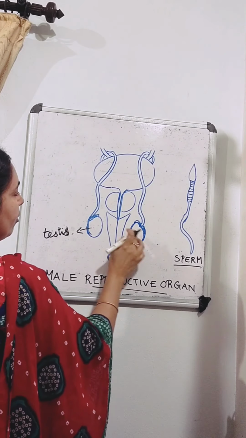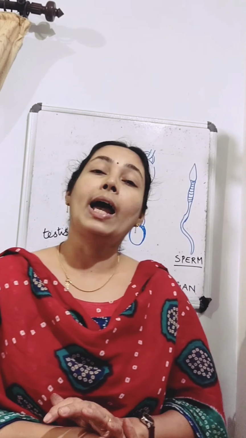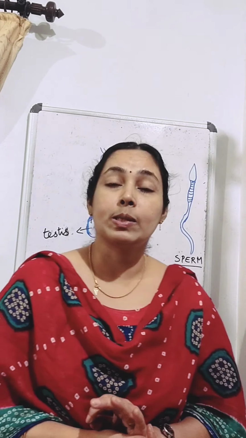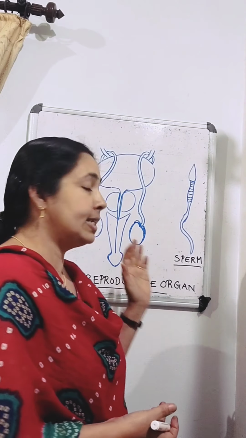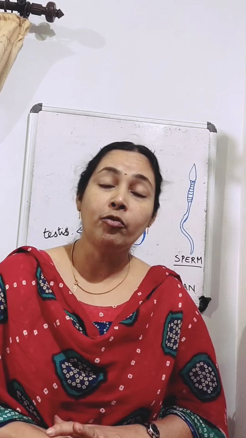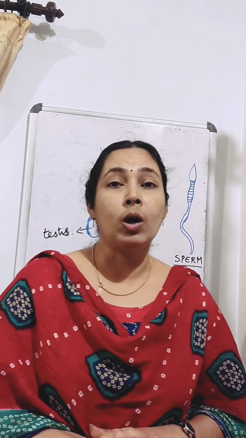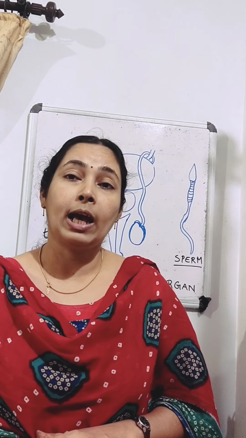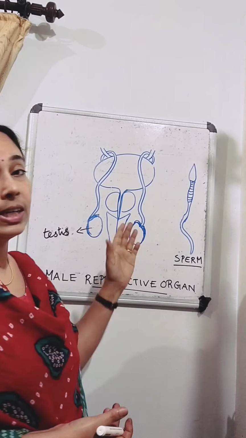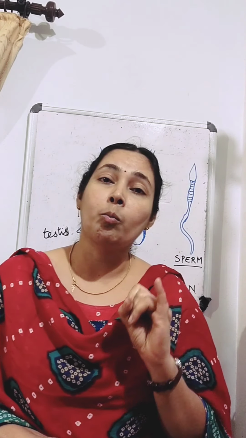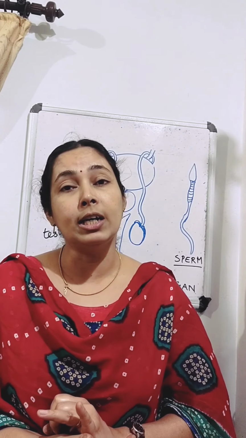Okay, so a pair of testes are the male reproductive organs. The testes produce a male hormone called testosterone, and their main function is to produce the male gamete called sperm. So the male gamete is called sperm, and it is produced in the testes.